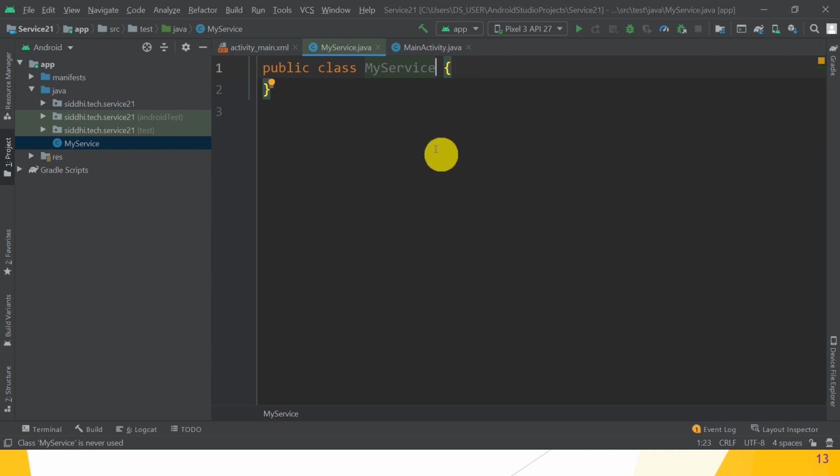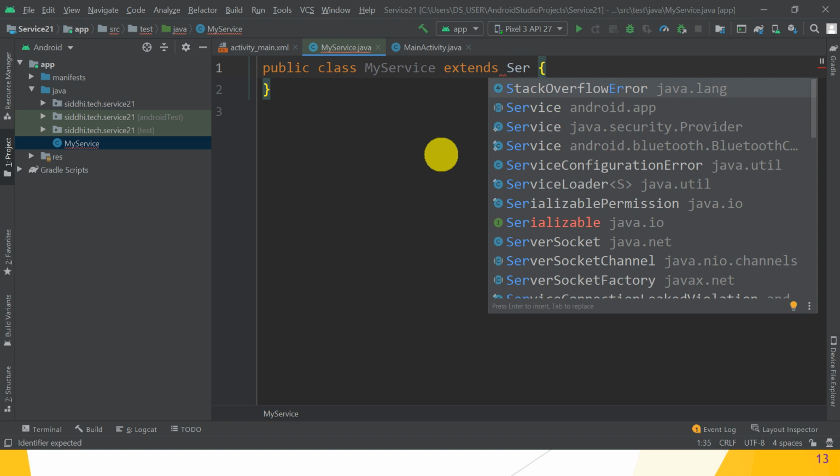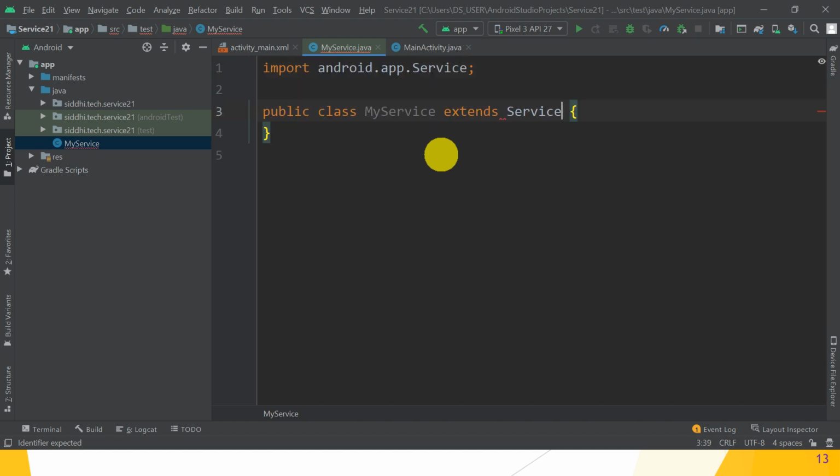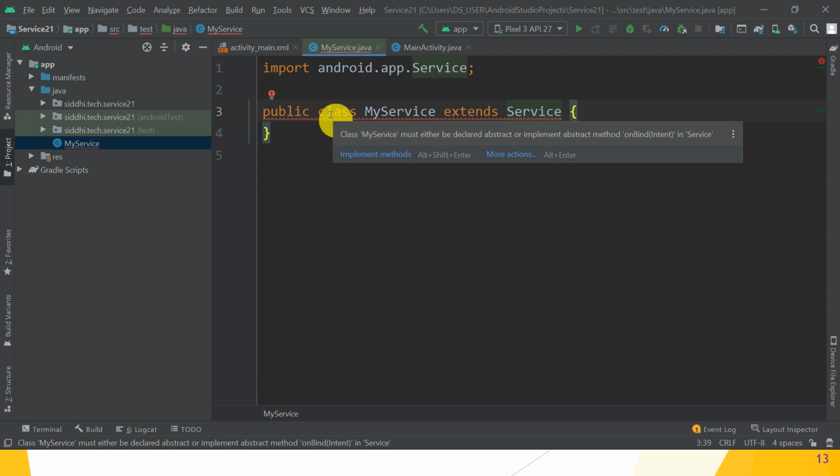But what we have to do? We have to extend that class from which class? Service class. Hope you understand, guys. Great. So we have to inherit this class from the Service. Press enter. Okay. So it gives you some error. Automatically Service class is imported. It gives you error.